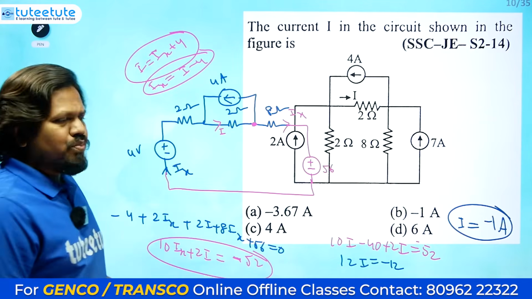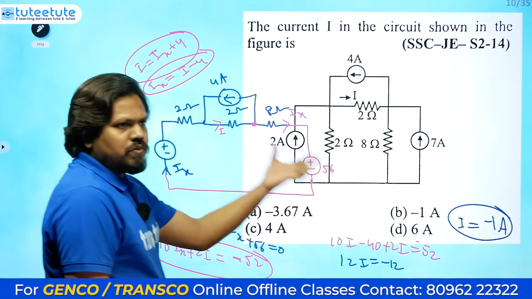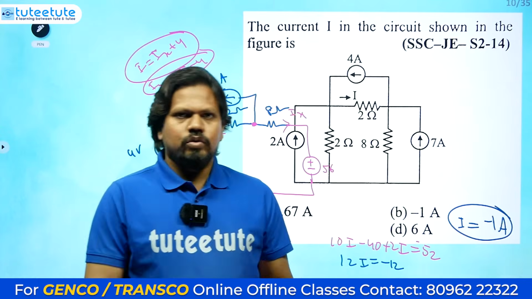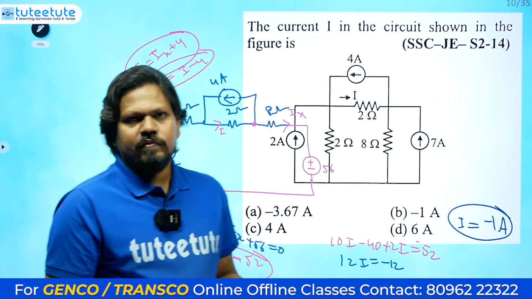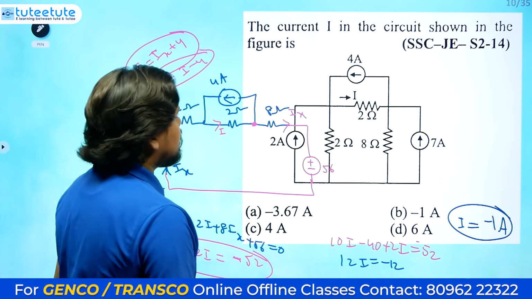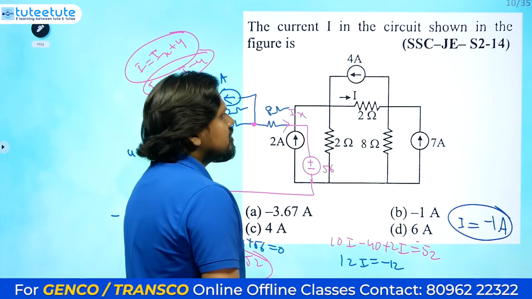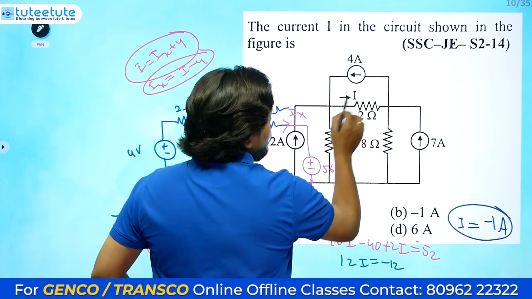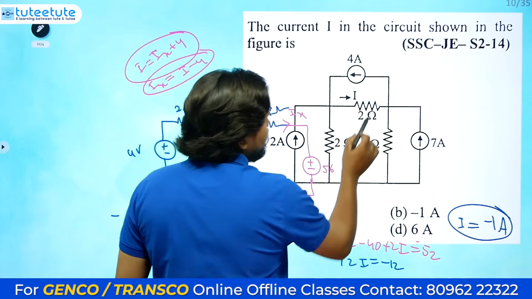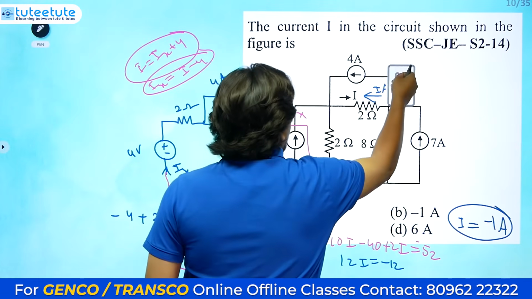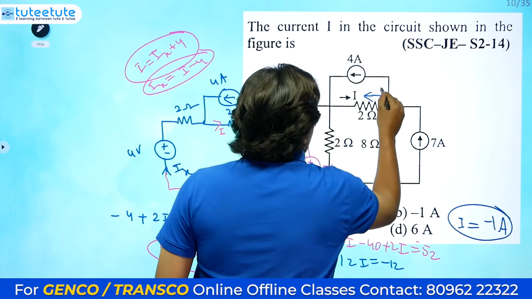Even in a simple method you can do this fast; this might have taken only 1.5 minutes to solve. For explanation it will definitely take some time, but if you practice, within 1 minute only you will be getting this answer. There are so many other things also that you can do. See here, I equals minus 1 ampere, right? That means 1 ampere current is going like this.